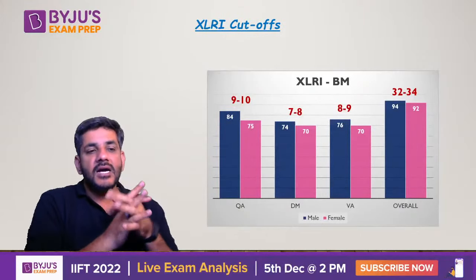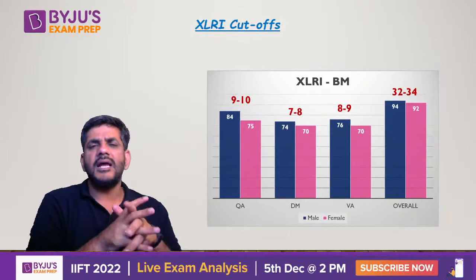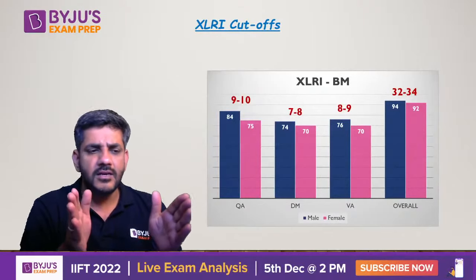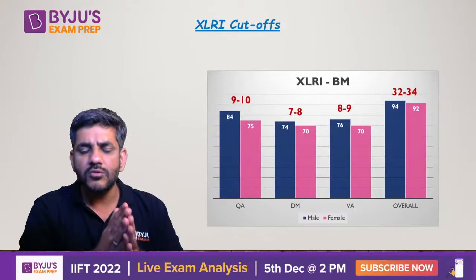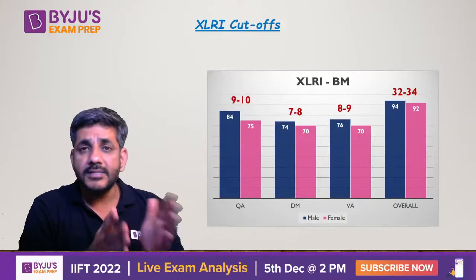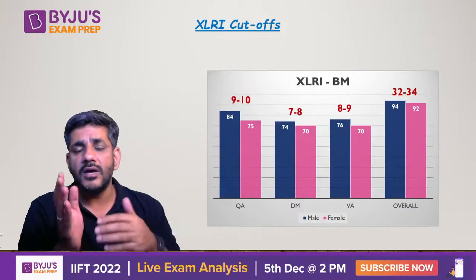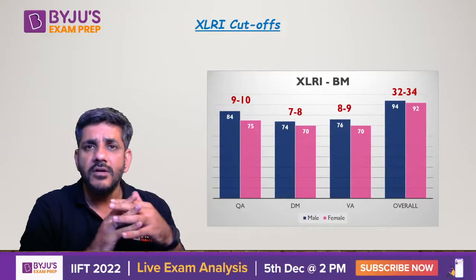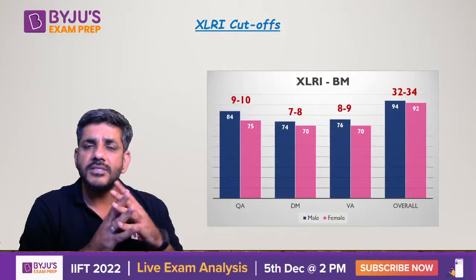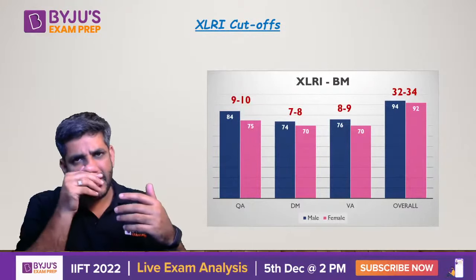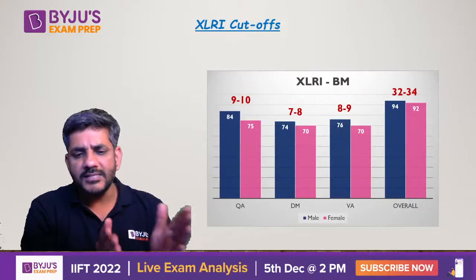So these are the cutoffs for XLRI college, and yes, under Z actually you have a plethora of colleges. It is not only about XLRI. You have XIM Bhubaneswar, you have SP Jain, you have Goa Institute of Management, you have Loyola Institute of Business Administration. Then there are many other courses, MICA and all. So I just have to check.